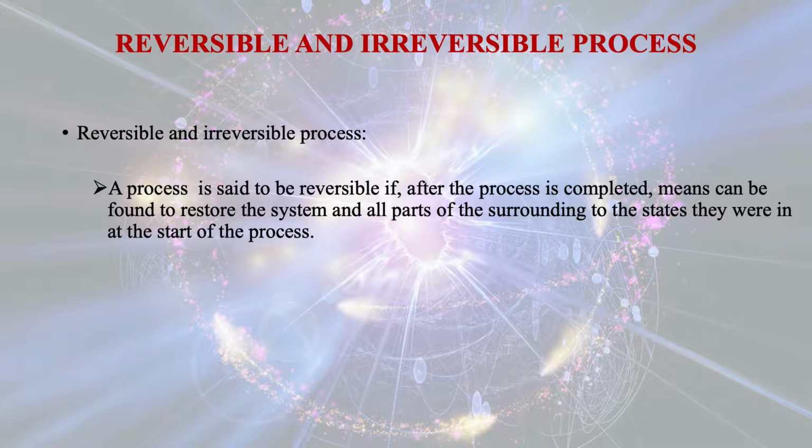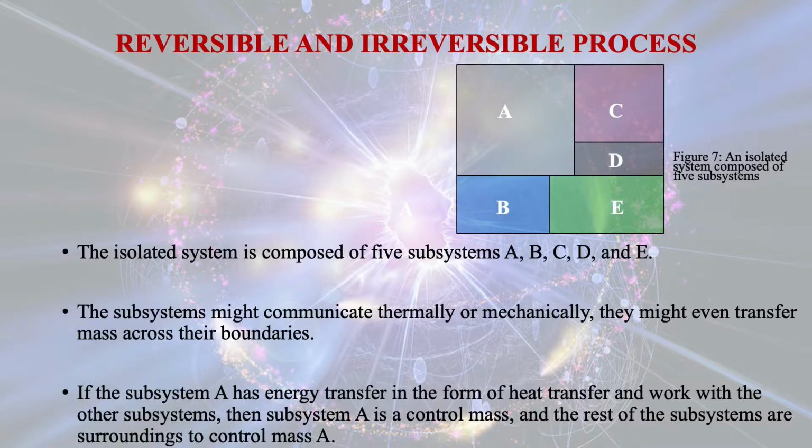So here you see that we have considered 5 subsystems: A, B, C, D and E. These subsystems make up a system which can be considered as an isolated system.